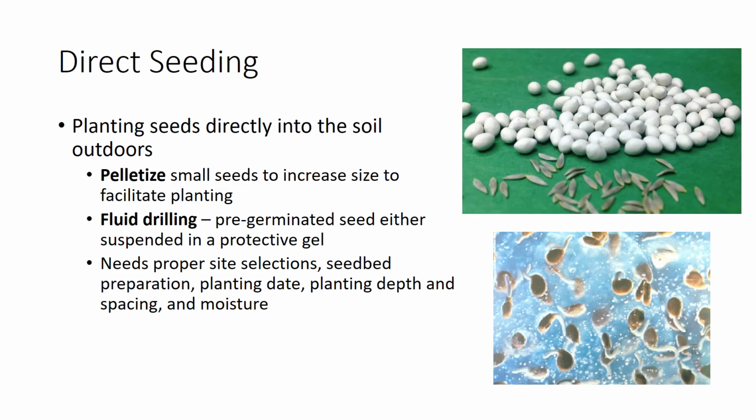For direct seeding to be successful, a proper site must be selected. The site must be disease-free and have adequate environmental conditions. After the site is selected, you must properly prepare the seedbed by removing any large objects and amending the soil to create proper soil texture for optimal moisture retention and aeration. You must know the optimum date for planting, use correct planting depth and spacing, and make sure seeds receive optimal moisture during the germination process.